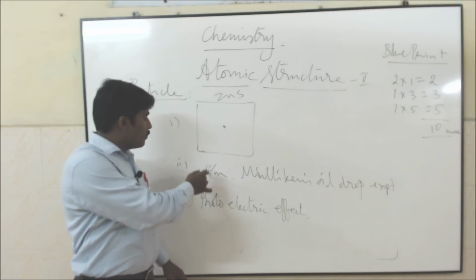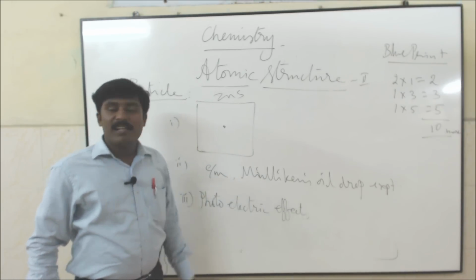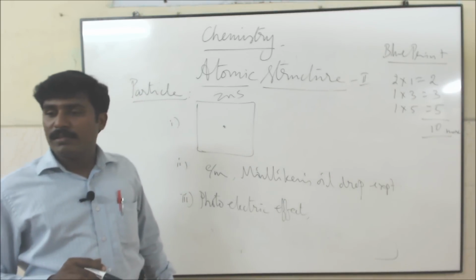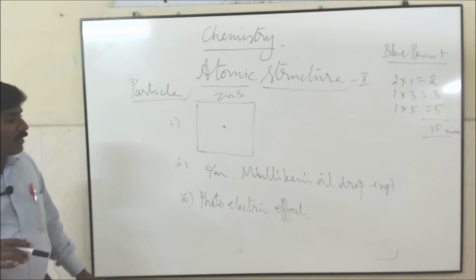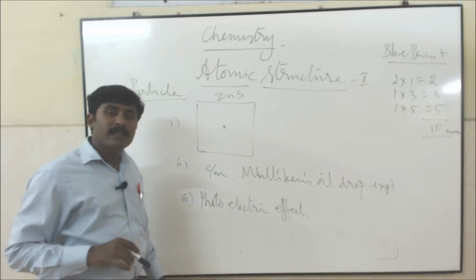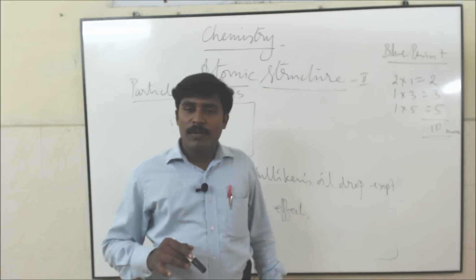Then J.J. Thomson's e by m value calculation and Millikan's oil drop experiment also proved that electrons have particle nature. Then in physics, the photoelectric effect and black body radiation experiments confirmed that electrons act as particles.